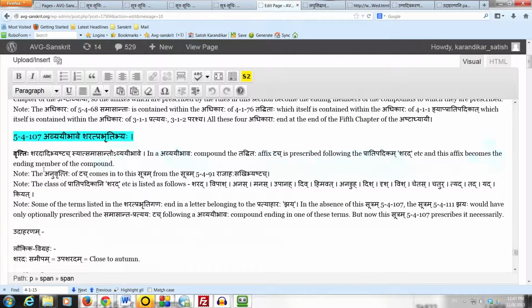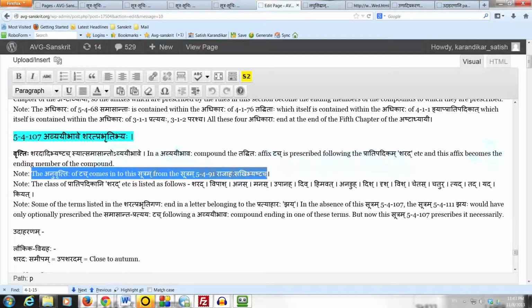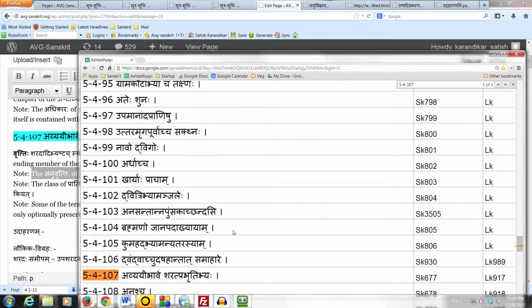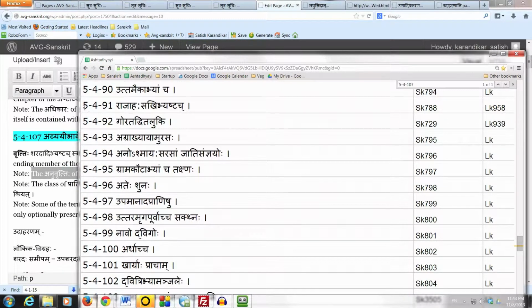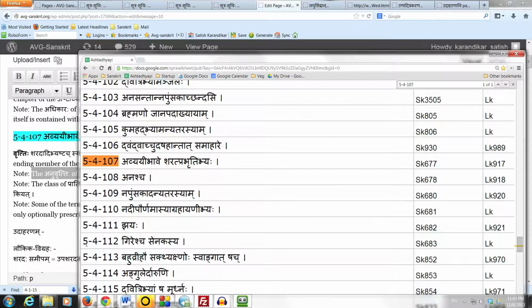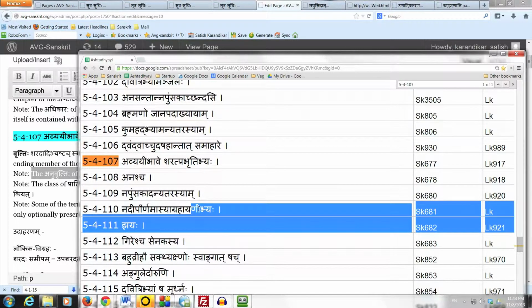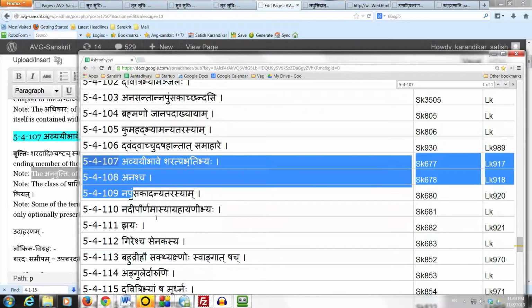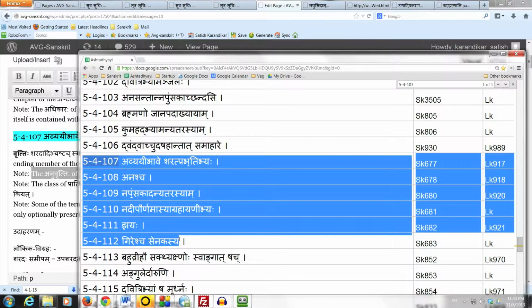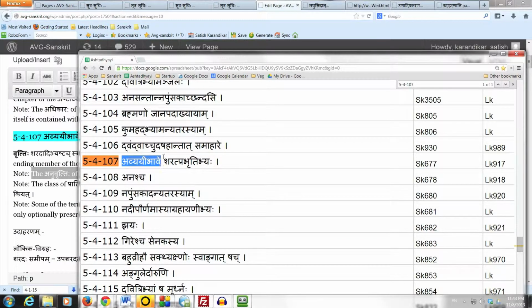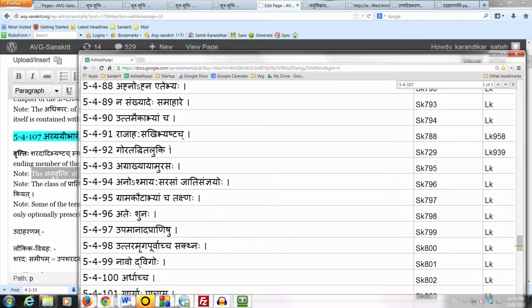The first note here says that the anuvritti of touch comes into this sutram from the sutram 5491. Rajahas sakhibhyash touch. That is an important sutram which we will study later on. The anuvritti of touch goes from that sutram 5491 down to 54112, which is the end of the section avyayi bhave. So in all these rules from 54107 to 54112, which are specific to avyayi bhavaha compounds, the affix which is being added is the affix touch.